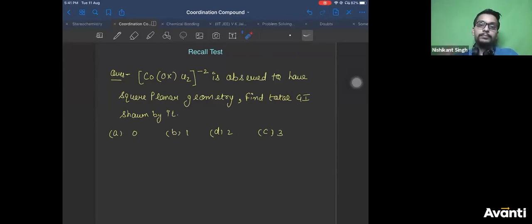The geometry of this complex is square planar. So you need to tell me what type of isomers it can show. Cis-trans, what type of isomers it can show. You can vote your answers on the screen. We'll discuss it at the end of the class.